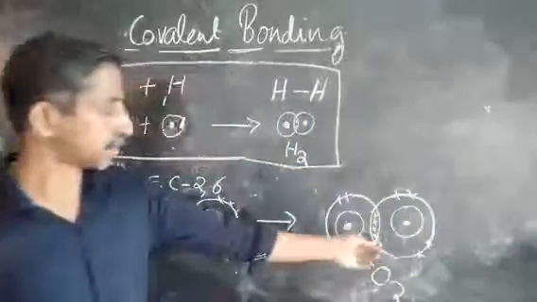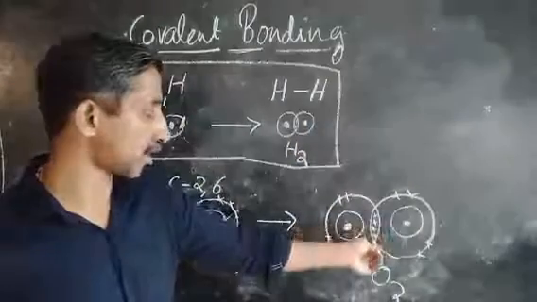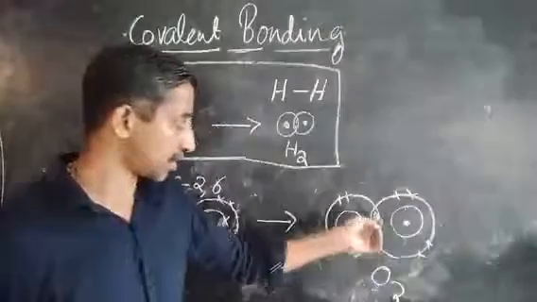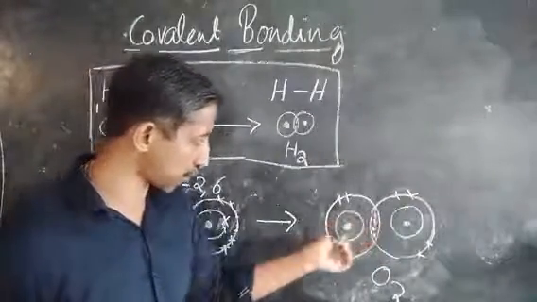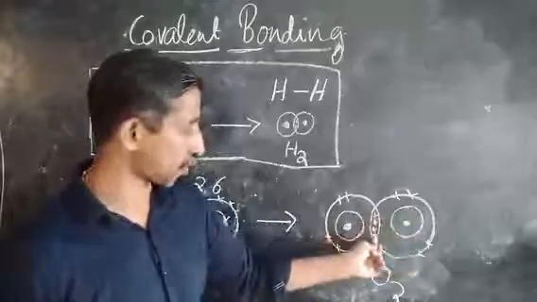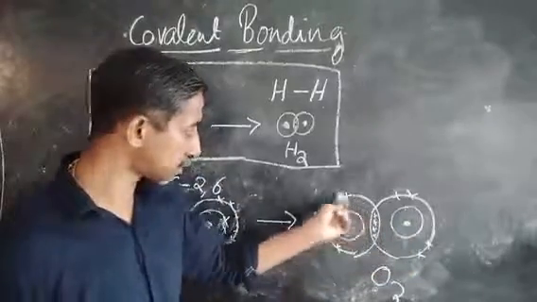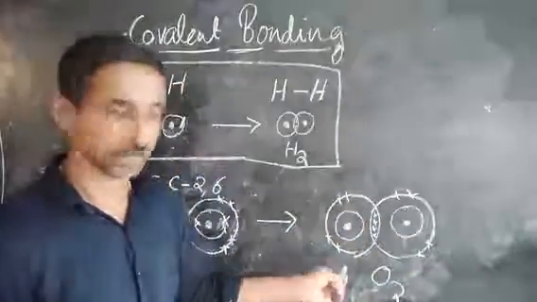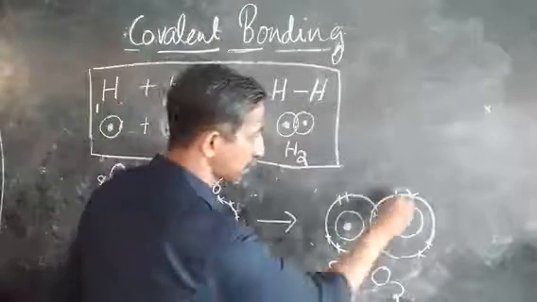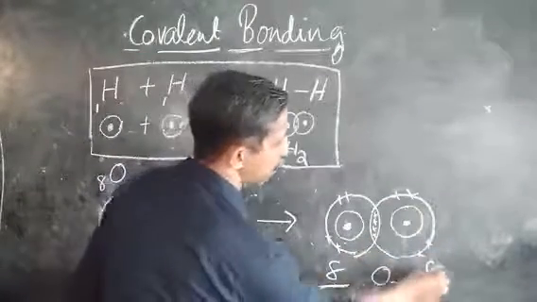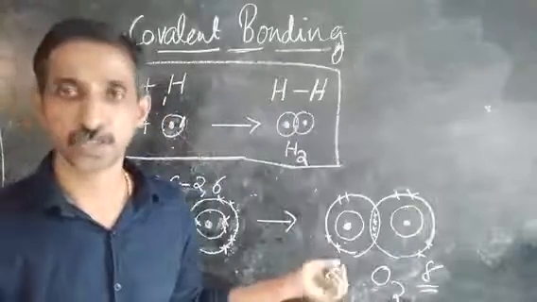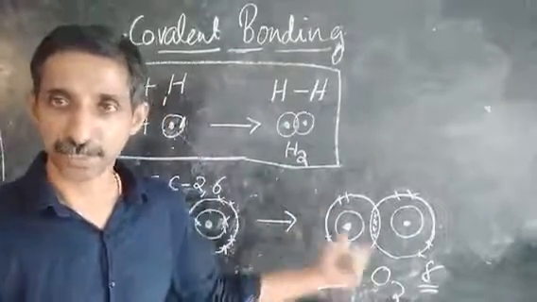You can see here that 4 electrons are kept in the mid of both oxygen atoms, and these 4 electrons are available for both oxygen atoms. So including these 4, plus the remaining 4, its octet is complete. The other one's octet is also complete, and they get stability by this sharing.